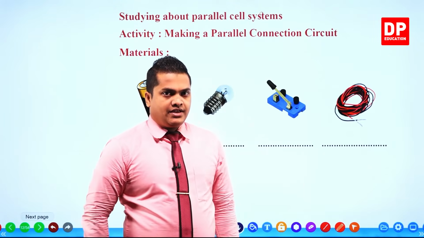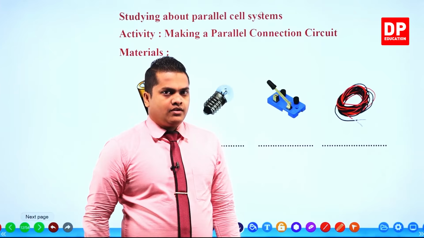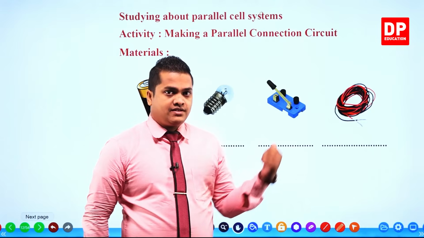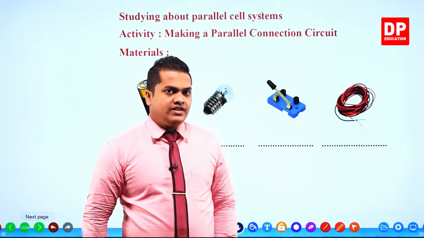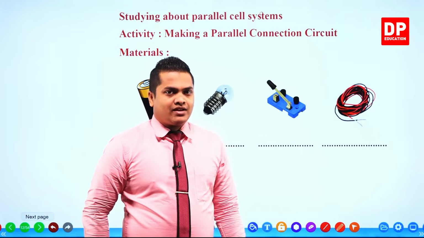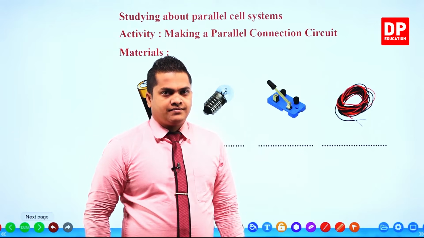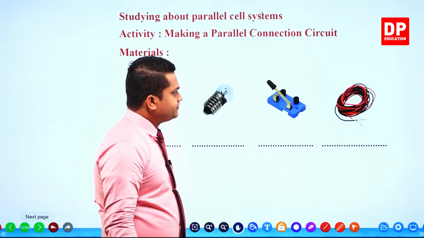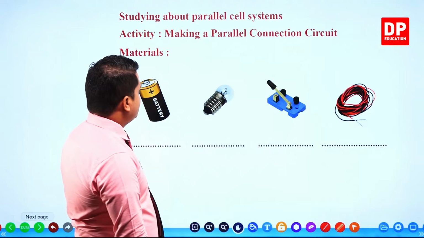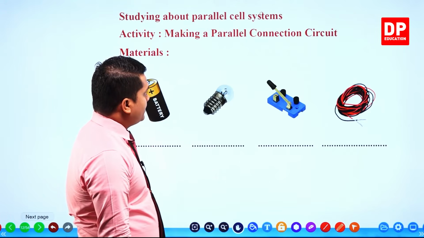Then once again, you are given an activity. Within this activity, we'll be checking what happens in a parallel cell system. In the series cell system, we discussed earlier. Now here we are going to discuss what happens in a parallel connection of cells. So let's see. Studying parallel cell systems: activity, making a parallel connection circuit.